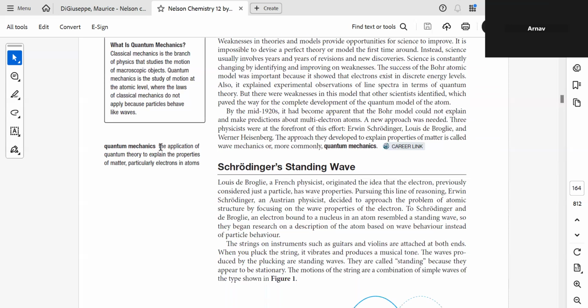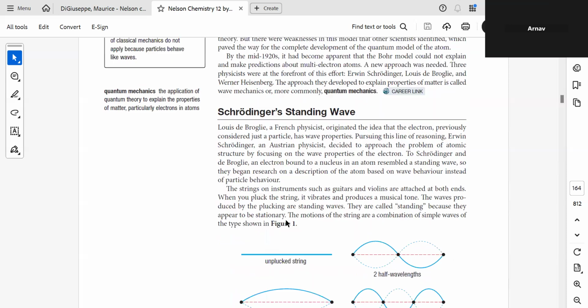Quantum mechanics is the application of quantum theory to explain the properties of matter, particularly electrons and atoms. We'll go slow over here to understand this concept. Just pause so I can write it. No problem. Just write down quantum mechanics.